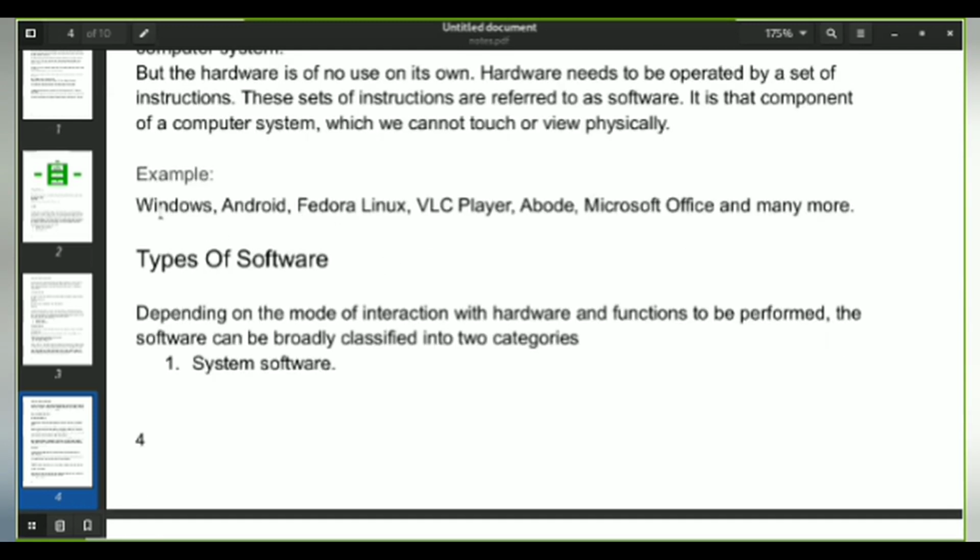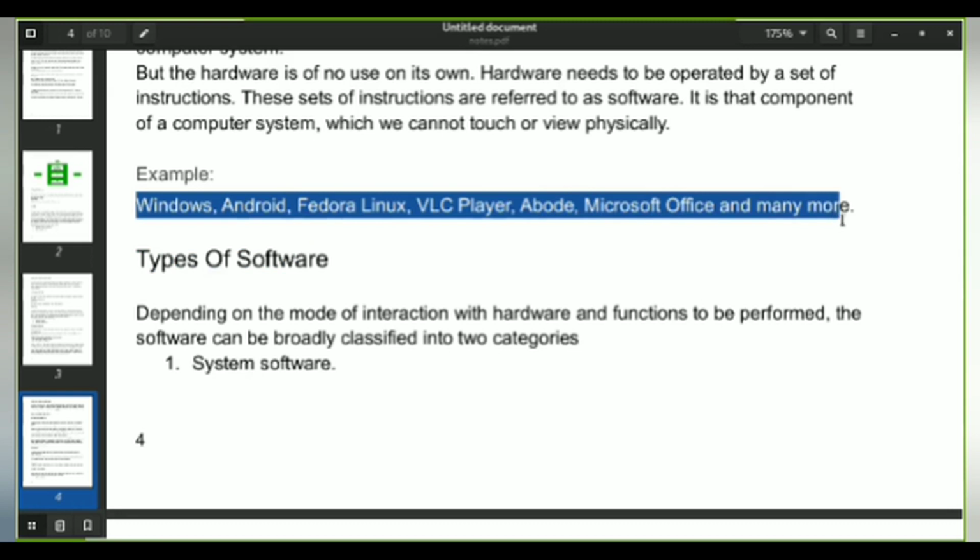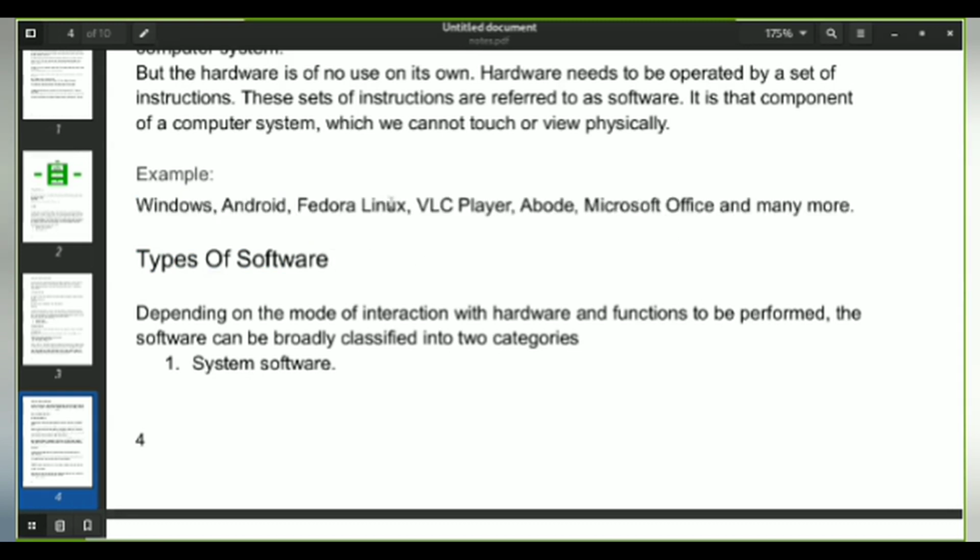We have already discussed what these examples are, and I'll tell this again. Windows, Android, Fedora, Linux, these are kinds of operating systems which we'll be discussing later. VLC player is used to listen to music, and it's a kind of software. There are many programmers who have designed or programmed this VLC player so that you can listen to the music.